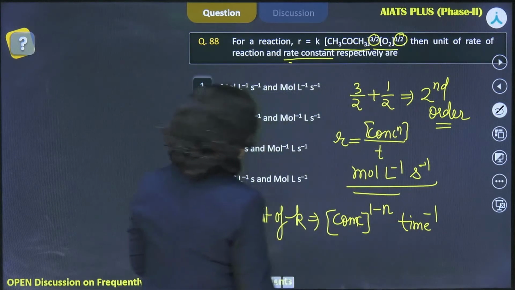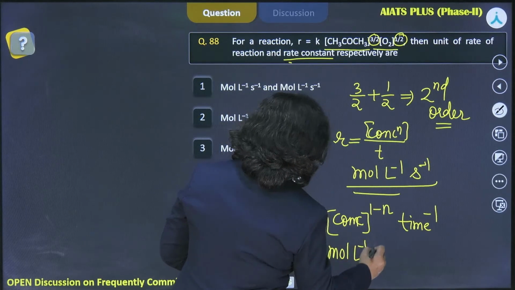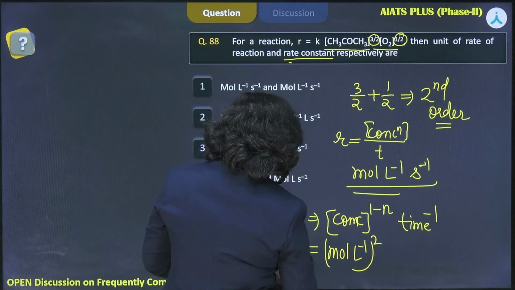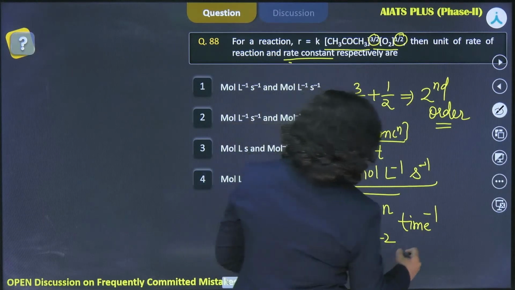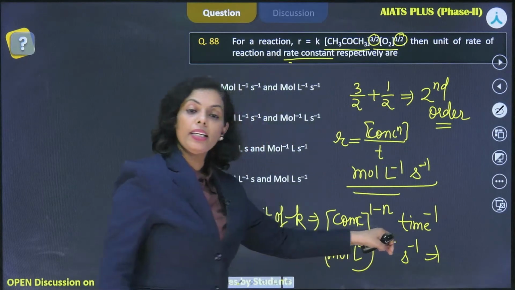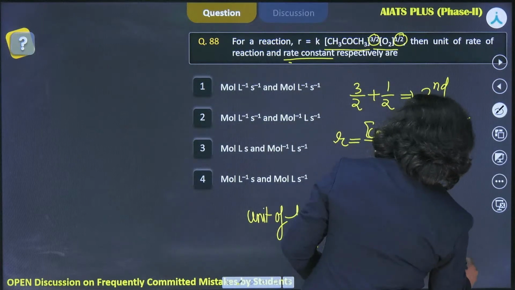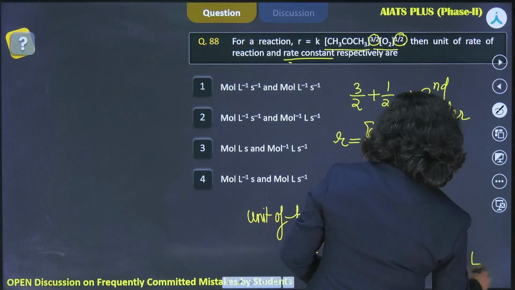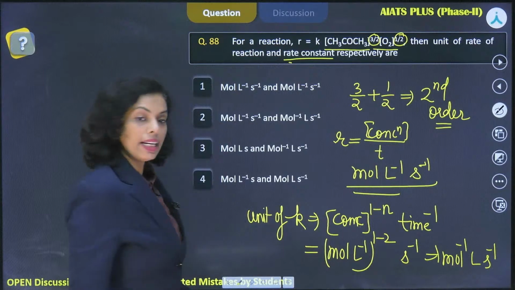This is how you calculate, and as the concentration we measure in mole per liter, and this is a second order reaction, we have to just mark here 1 minus 2, and time is in seconds. So, second inverse it would be, how much would it be? 1 minus 2 is minus 1, and mole inverse, then liter second inverse, this way, right?